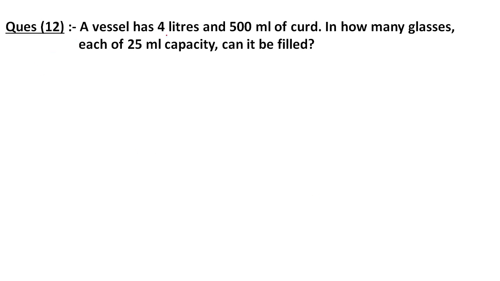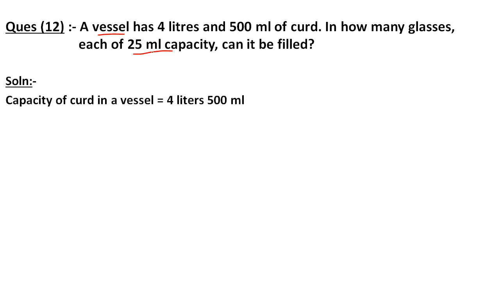A vessel has 4 liter and 500 milliliter of curd. एक vessel में कितना curd है? 4 liter 500 milliliter. In how many glasses each of 25 ml capacity can it be filled? एक बड़े से बर्तन में कितना कर्ड है? 4 liter 500 milliliter. और छोटे छोटे ग्लासेस हैं, हर ग्लास की कैपेसिटी कितनी है? 25 milliliter. सो कितने ग्लासेस हम फिल कर सकते हैं?